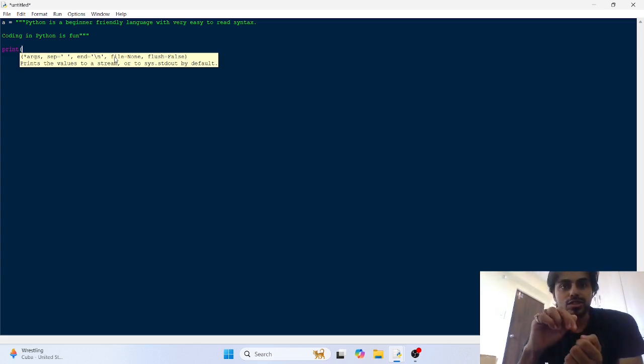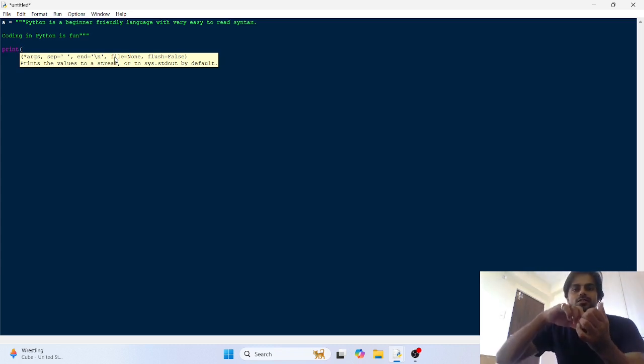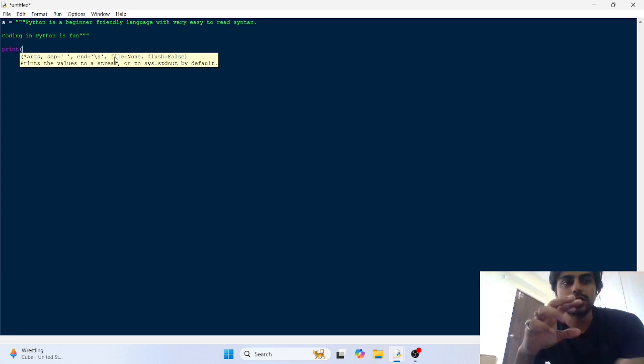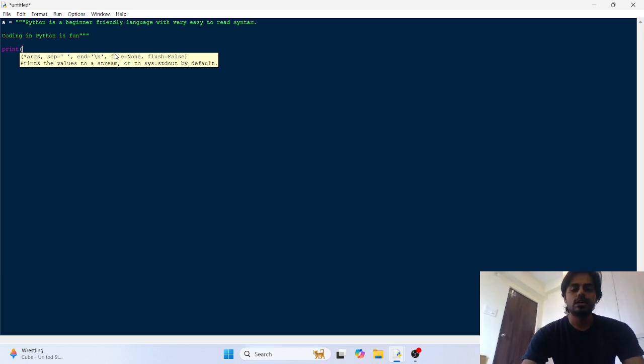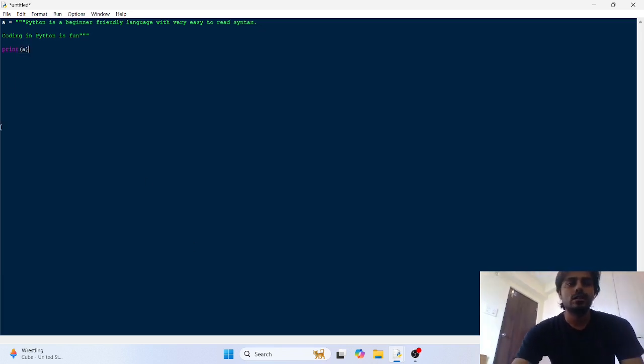This is an inbuilt function that you can instruct to output some data. Whatever valid data you put inside it, it would output it to the console.